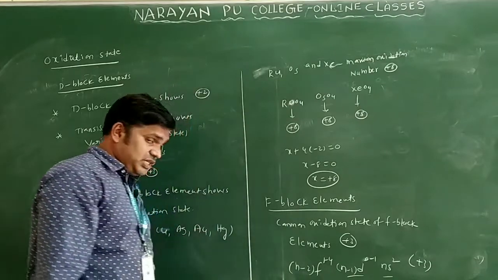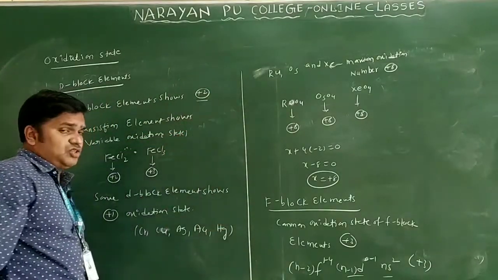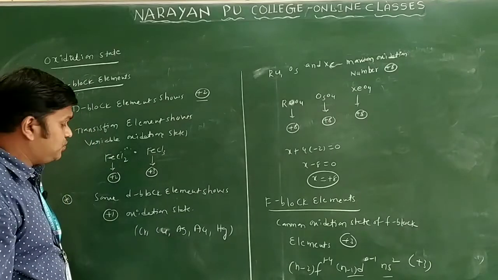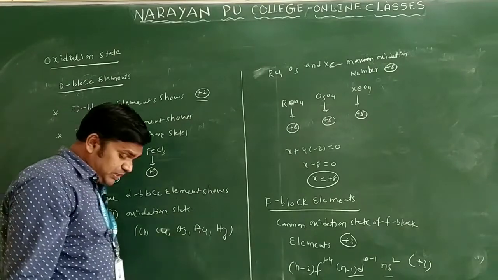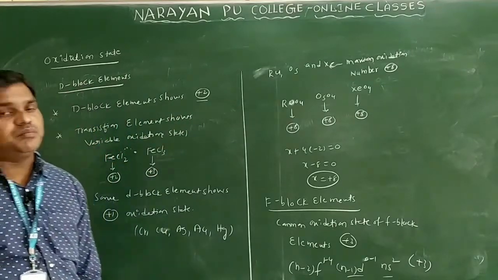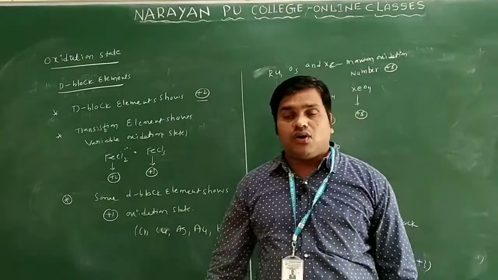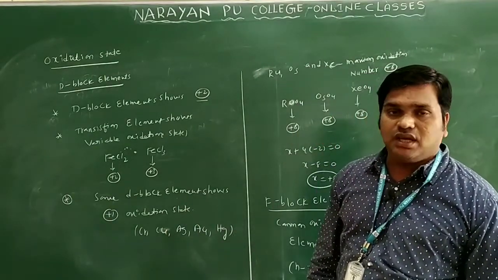D block elements generally show +2, but in some compounds they show variable valency. The elements showing +1 oxidation state are chromium, copper, silver, gold and mercury. So this is regarding oxidation states of the elements in the periodic table only.